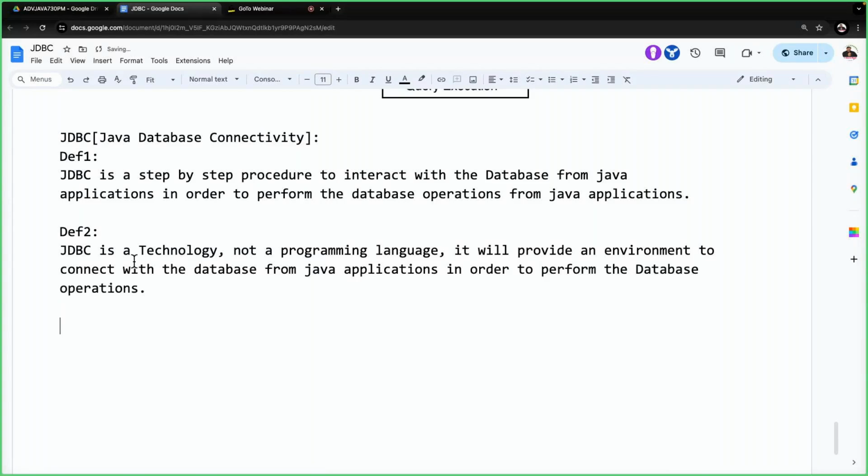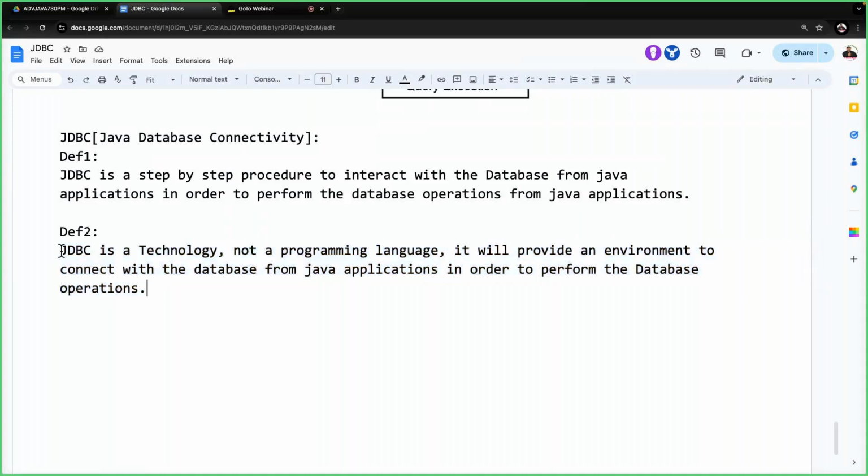Right. Now understand it clearly. What is this JDBC? JDBC is a technology, not a programming language. It will provide an environment to connect with the database from Java applications in order to perform the database operations.